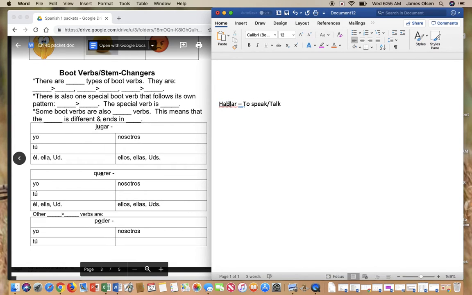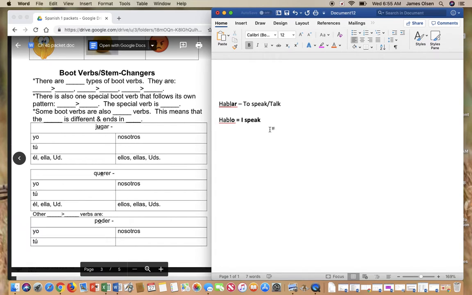Well, you can't even see that underlined part, but anyway, there's the stem, and then there's the ending, okay? Stem and ending. So whenever you want to change who's doing the action, and so instead of just to speak, you want it to say I speak, you take off the ending, just leave the stem, and then you're going to add your new ending for either I, you, he, she, we, they, or whatever. So if it's I, then it's going to be an O ending. Hablo, and now it's I speak, or I talk.